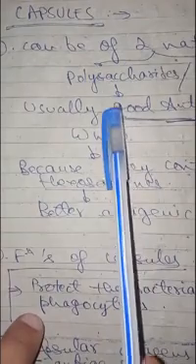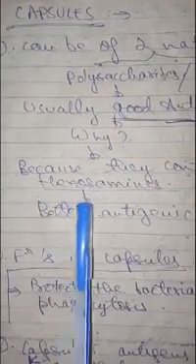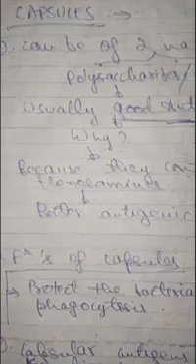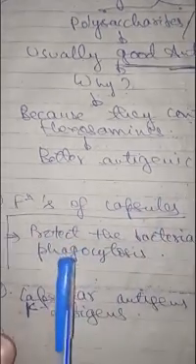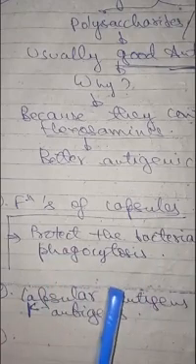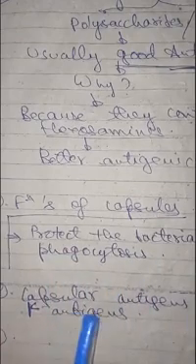That is why polysaccharides are considered good antigens. Hexosamines have better antigenic property. The function of capsule, as we know, is to protect the bacteria against phagocytosis. Capsule antigens are called K antigens. I have made a table here, this table.